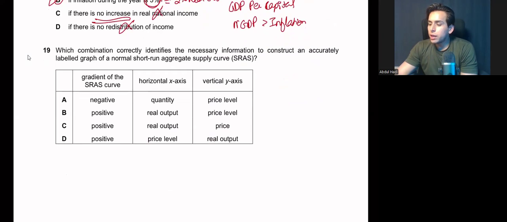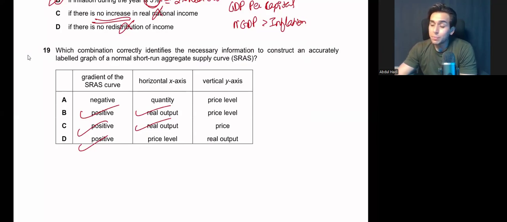Which combination correctly identifies the necessary information to construct an accurately labeled graph of a normal short-run aggregate supply? Short-run aggregate supply is upward sloping, which means that it is positive. The horizontal axis is your x-axis, which is real output, real GDP. Sorry, this is positive as well. It is real output. B, C, and D are the possible answers, but again, the horizontal axis is real output. So only B and C are left.